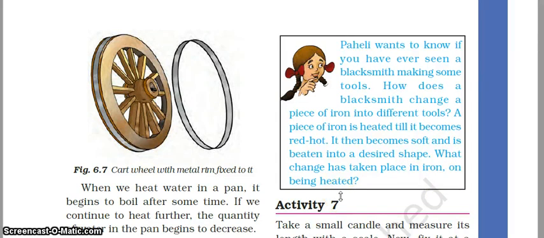First, it is becoming soft. That means the solid is converting, the state is changing. Solid is slowly converting into liquid form. Secondly, by beating, they are changing the shape of iron. So these are the changes that occur when iron is heated.